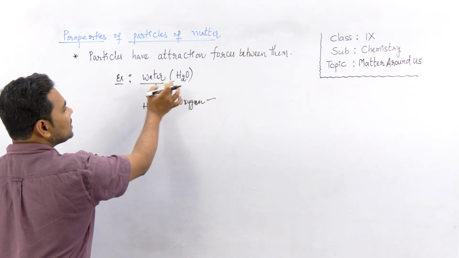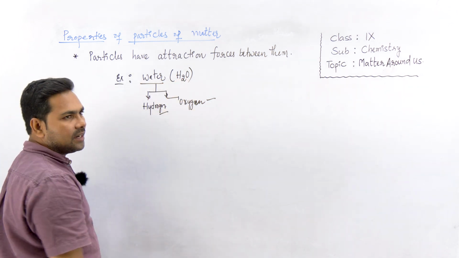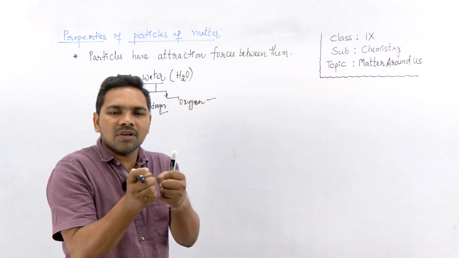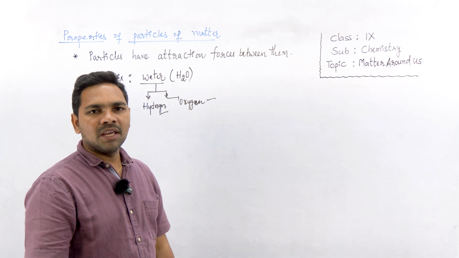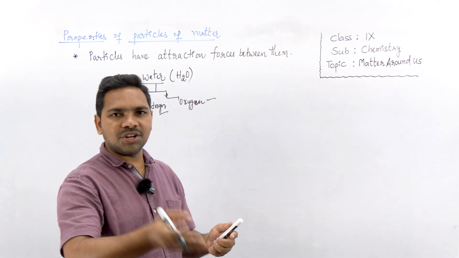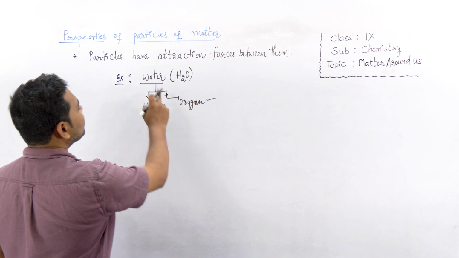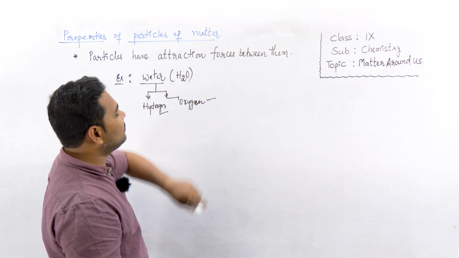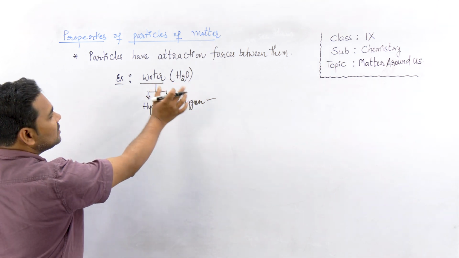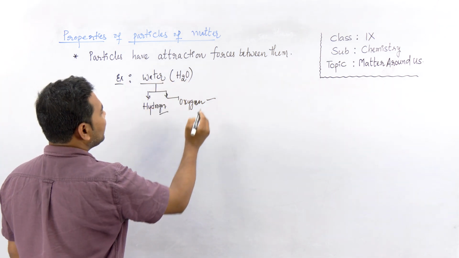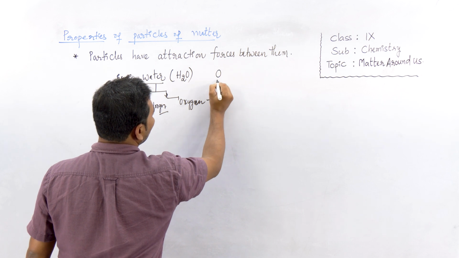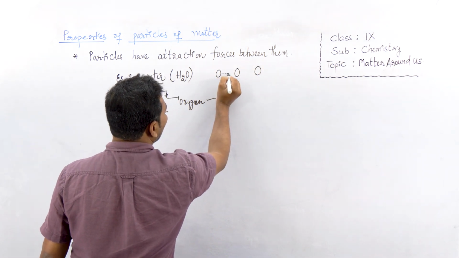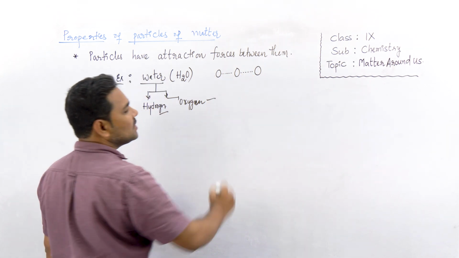So water, the substance, contains particles which are attracted, right? We can't separate one molecule of water from another molecule. They also have some attraction forces between them. Can we cut the water into two different water streams, into two particles? No, right? Because in any matter you take, the particles have attraction forces between them. If I see this is one water molecule, this is another water molecule, this is another water molecule, these particles have attraction forces between them.